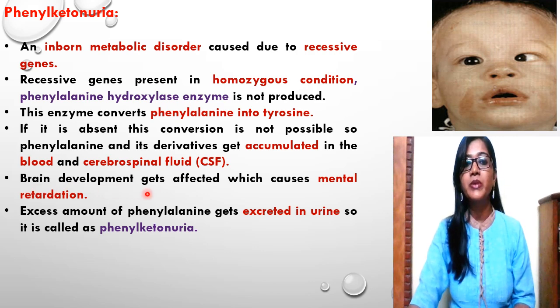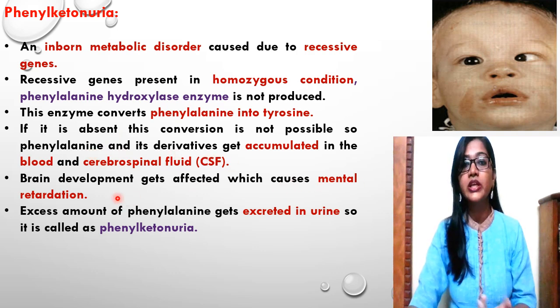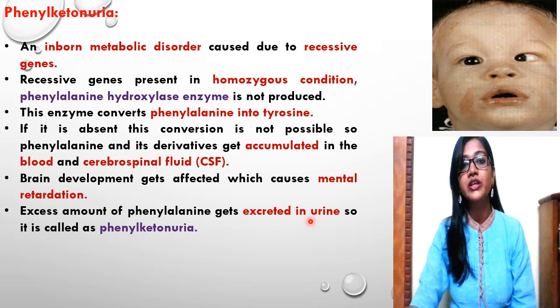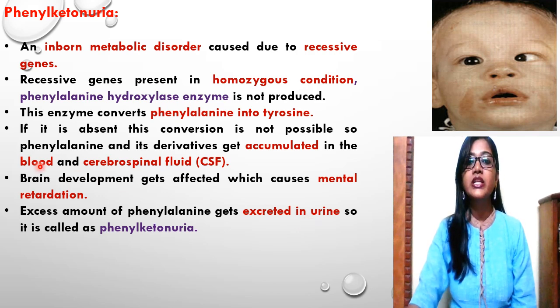Brain development gets affected because of this accumulation, which causes mental retardation in the individuals. The excess phenylalanine gets excreted in the urine as it accumulates in the bloodstream, and this condition is known as phenylketonuria.